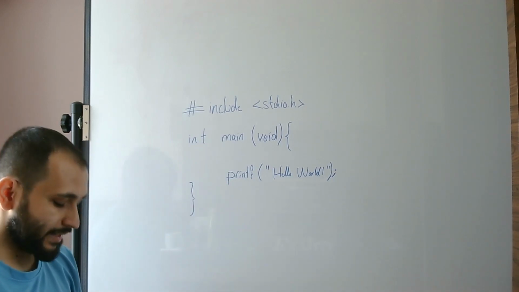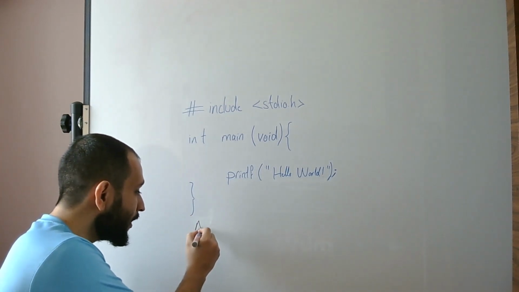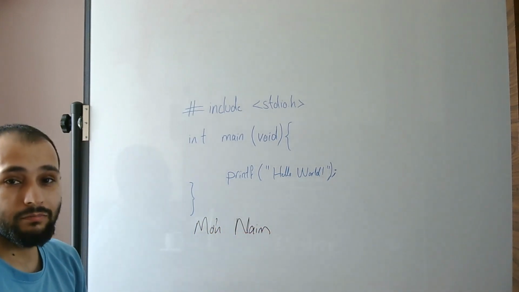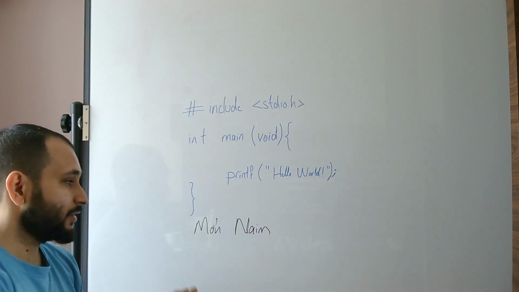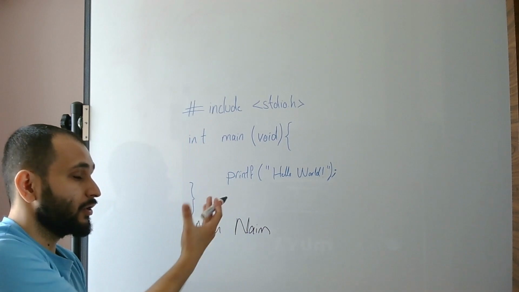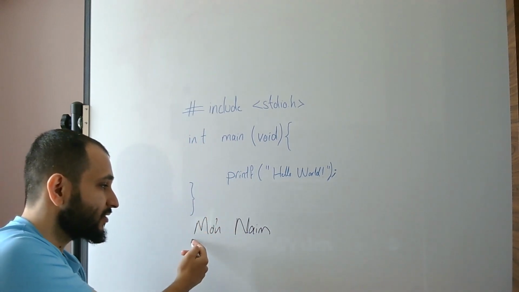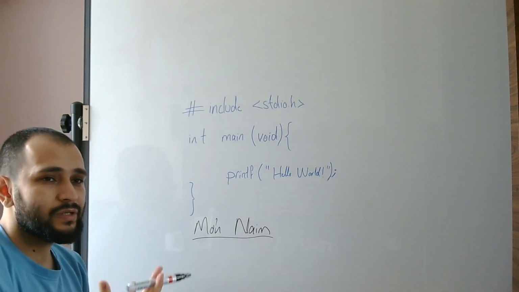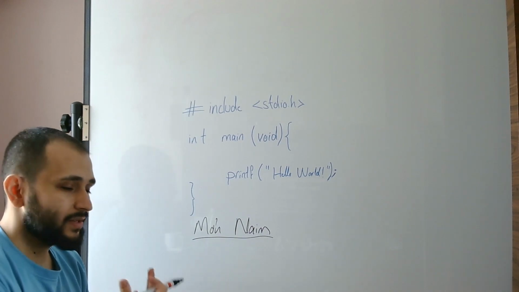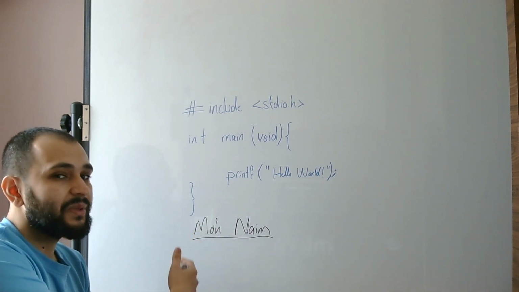So how can I do that? Can I just go on and write my name at the end of this program? Mohammed Naeem. Can I do that? Well, I can't really do that, because if I do that, this will be considered part of the code. And if the compiler sees this and assumes that this is also code, then it results in errors. The compiler doesn't want something extra in the code. It does not understand that this is not part of the code. This is just something additional.